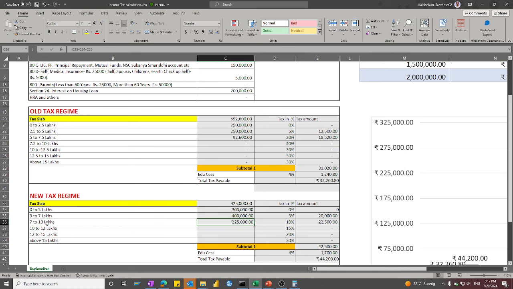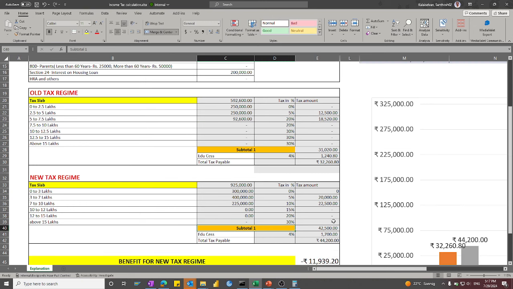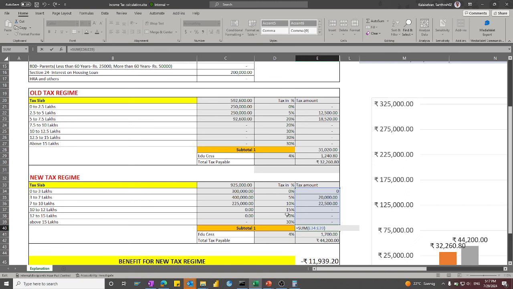I will explain once again. 10 minus 7 is 3 lakhs, so beyond 3 lakhs we cannot key in. So 2,25,000 is within the 3 lakhs, so I put it within this taxable income. The rest of the things are zeros. As I explained, we have got 42,500 for the multiplication of 3 lakhs into 0%, 4 lakhs into 5%, and 2,25,000 into 10%. We get this 42,500, and with 4% cess on the tax derivative, you get 44,200.